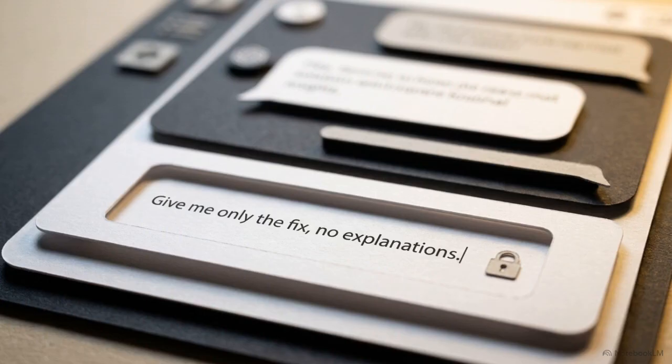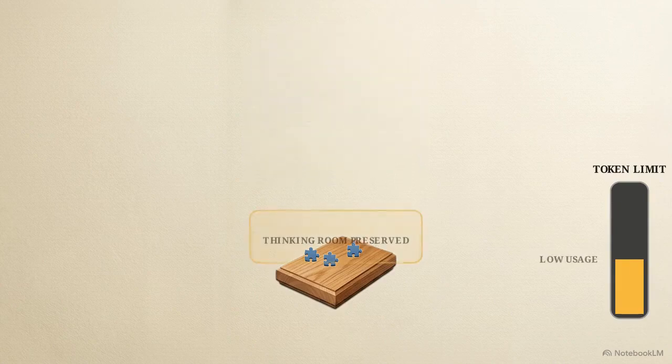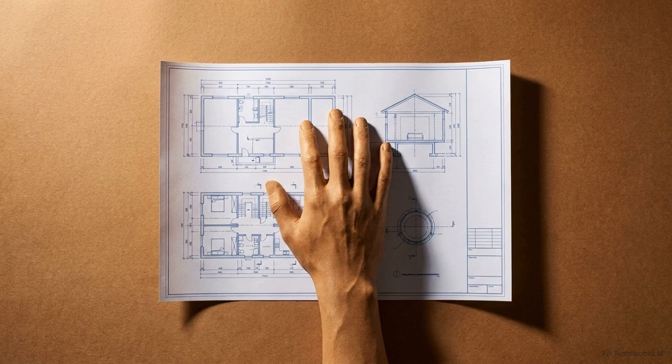Third, enforce brevity. You can explicitly tell the AI, give me only the fix, no explanations. This prevents the AI from generating thousands of extra pieces of text that would otherwise eat up your budget and its own thinking room. These strategies change the way you interact with AI, moving you from a passive user to an active manager of the workspace.